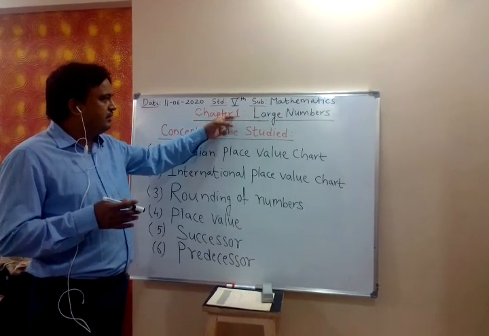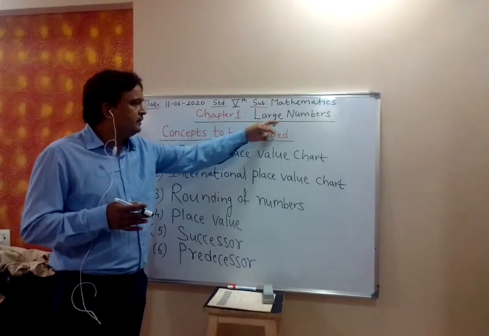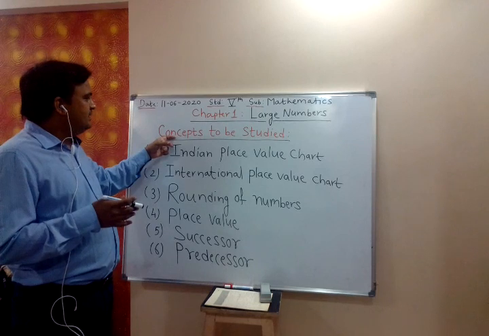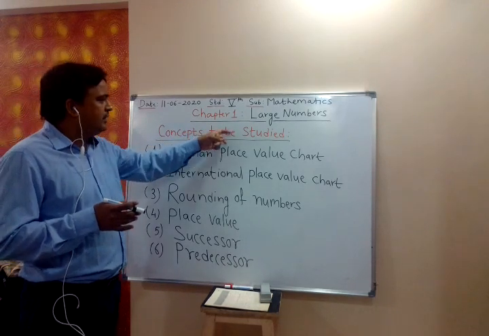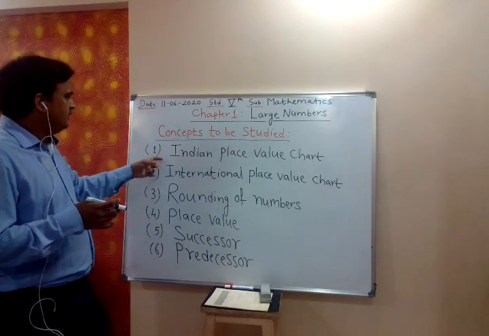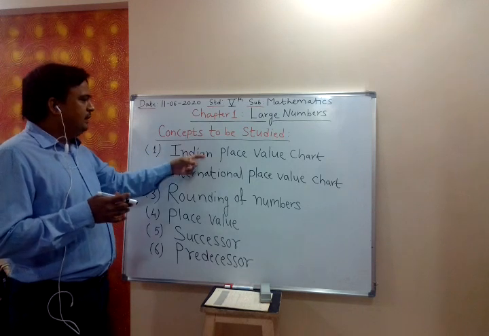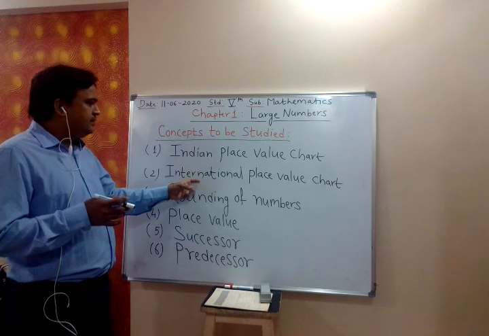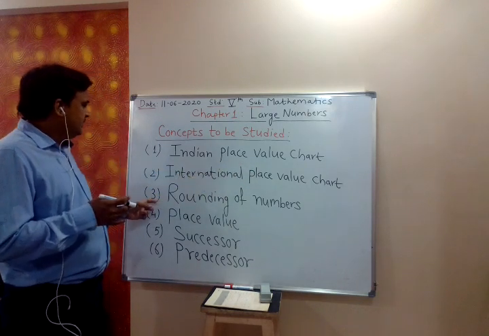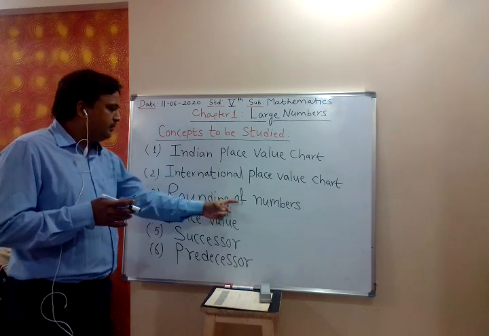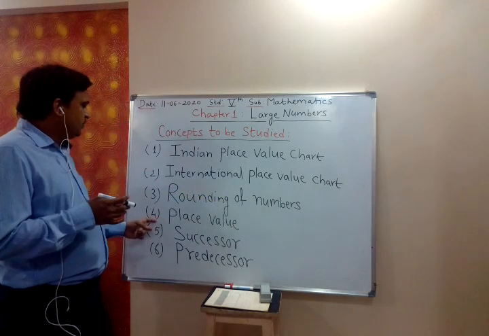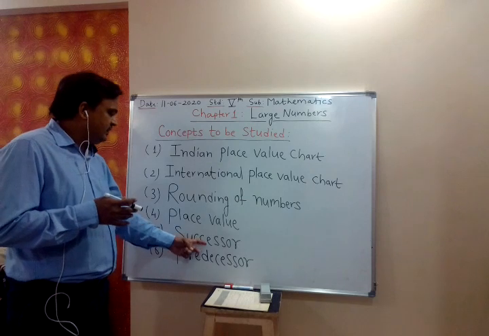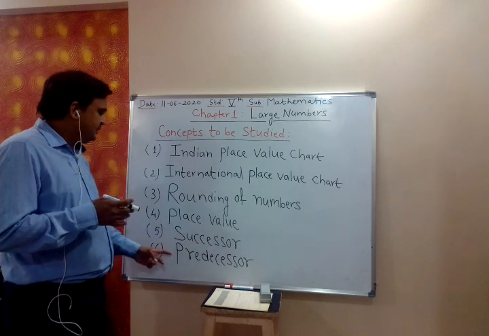We start with chapter 1, large numbers, and in this chapter the concepts to be studied are: first, Indian place value chart; second, international place value chart; third, rounding of numbers; fourth, place value; fifth, successor; and sixth, predecessor.